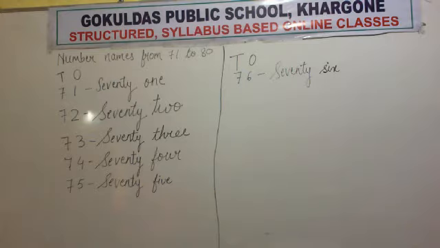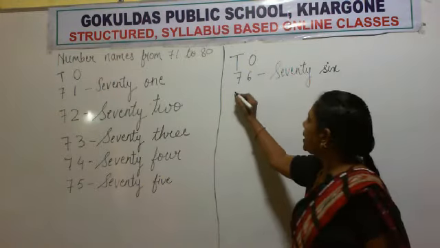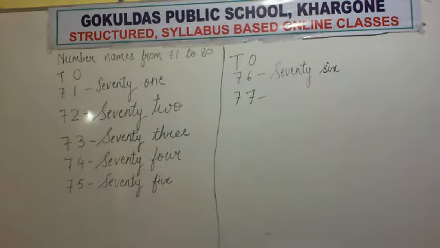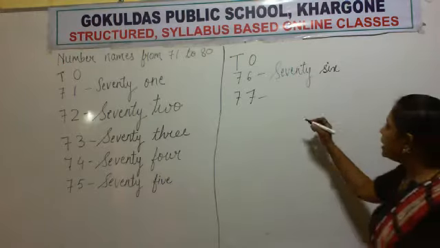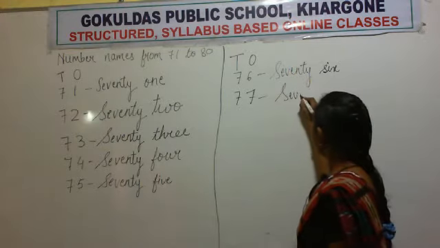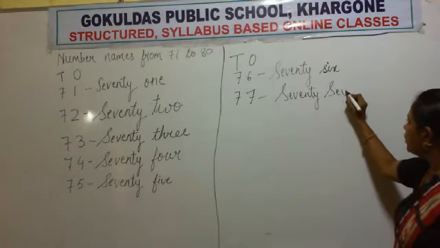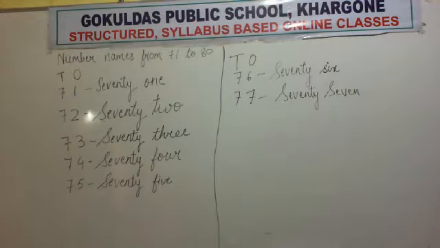76. Now what is the next number? 77. Say 7, 7, 77. Repeat. 7, 7, 77. Very good. So now write the spelling of 77. SEVENTY, 70. And 7. SEVEN, 7. 77. Now what is the next number?